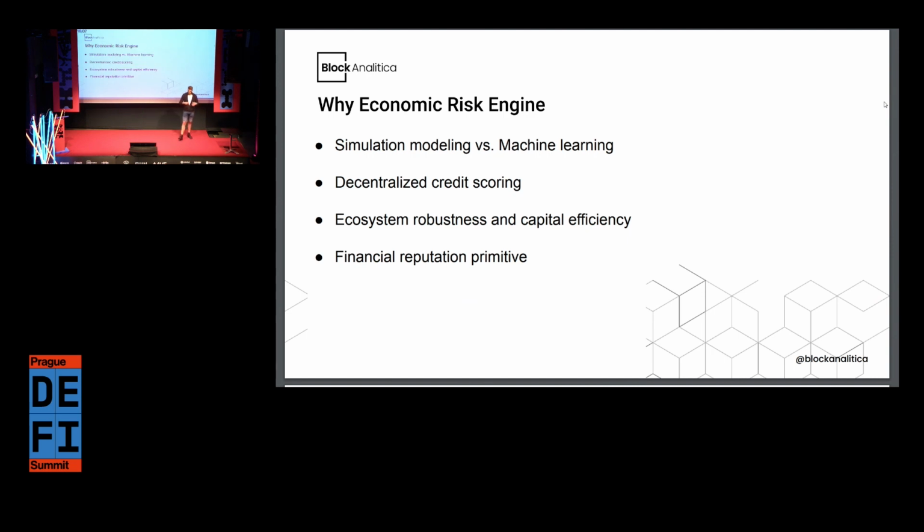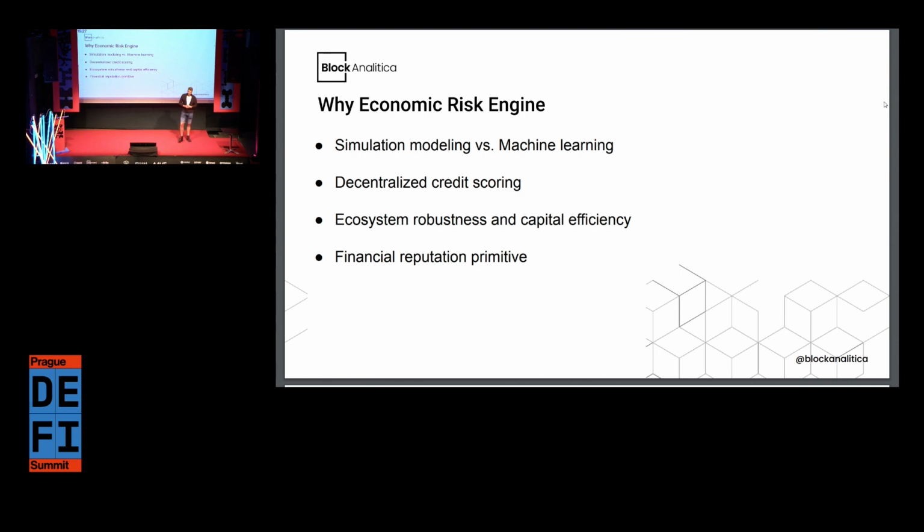When it comes to the economic risk engine in DeFi, the beautiful thing about blockchains is that all the transactions are transparent, so we can have access to that. There are many ways to split the computational techniques to analyze those. The one simple approach is just simulation modeling and machine learning, and while in much of our methodology we're using simulation modeling, one of which, let's say, this example is agent-based models, in this case, we're using machine learning techniques, and this is applied to the problem of decentralized credit scoring.